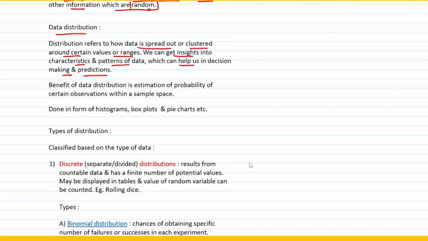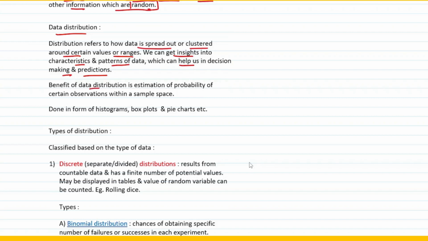So distribution simply means how the data is spread out or clustered around certain values or ranges. It can help us to get insights into characteristics and the patterns of data, which will eventually help us in decision making and making predictions for the organization, right?